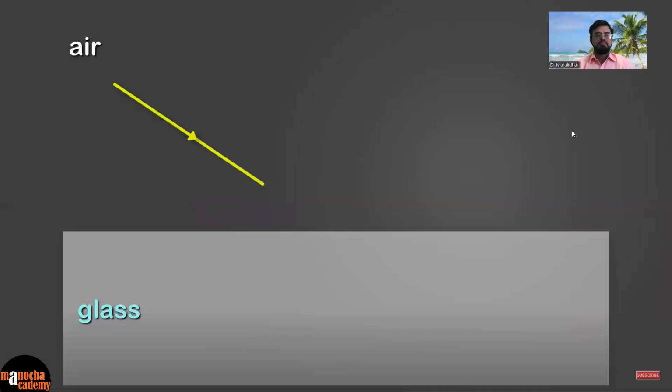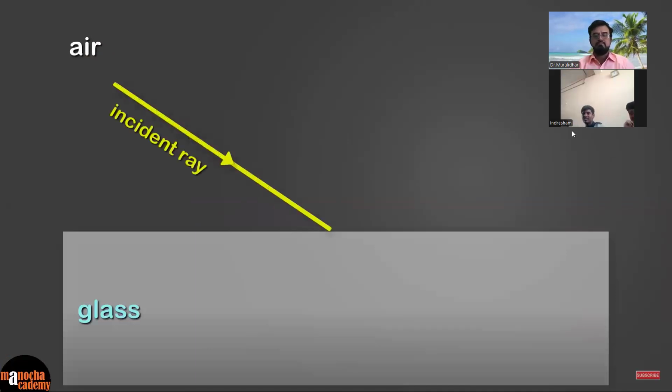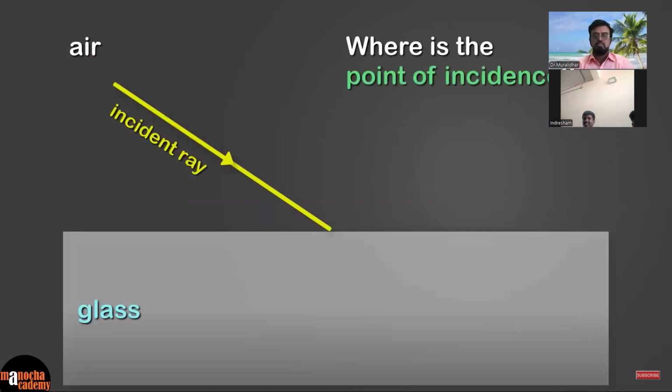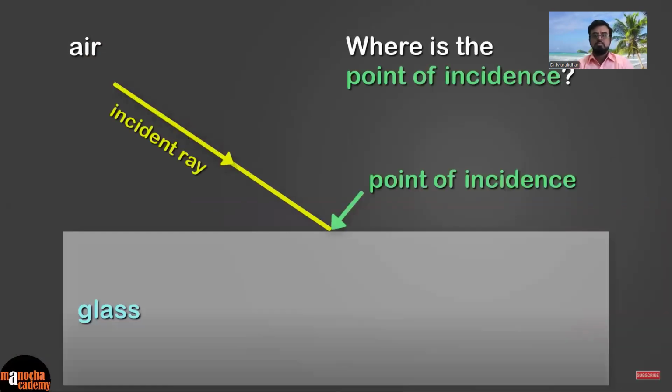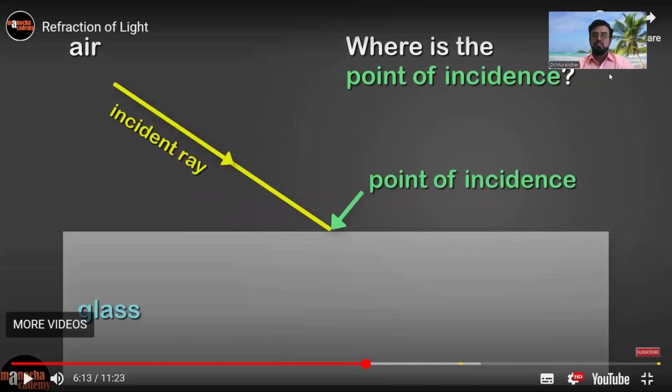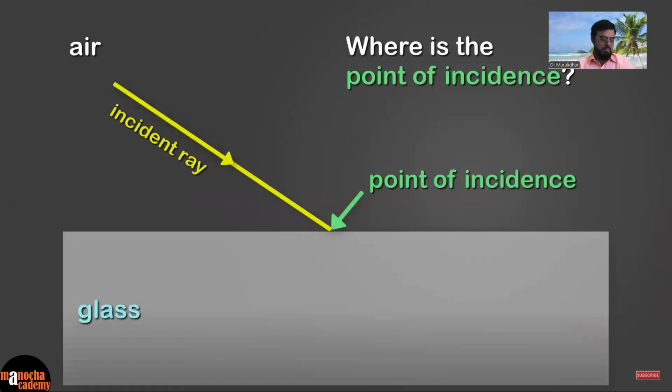This ray of light is called the incident ray. Do you know where is the point of incidence? That's right, it's here, where the light is falling. The point where the incident ray hits the second medium is called the point of incidence.